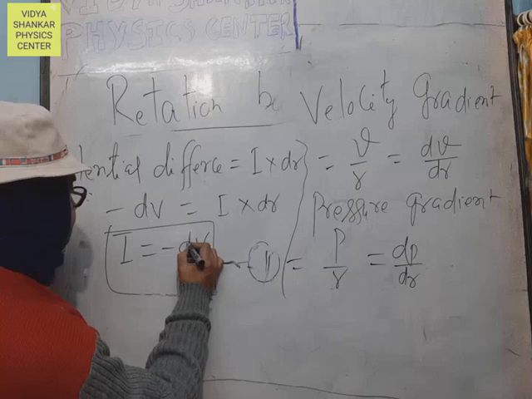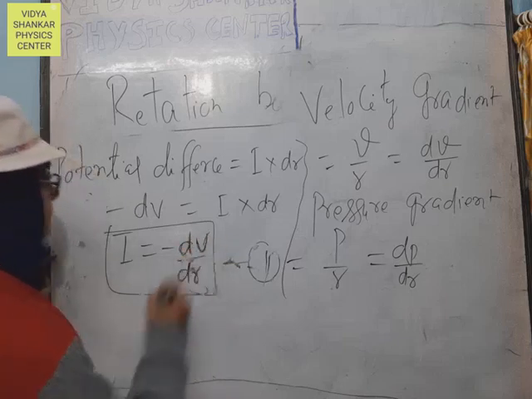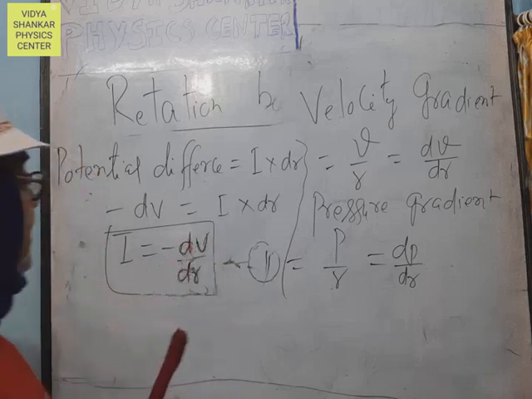Now dV upon dr is the gravitational potential gradient.